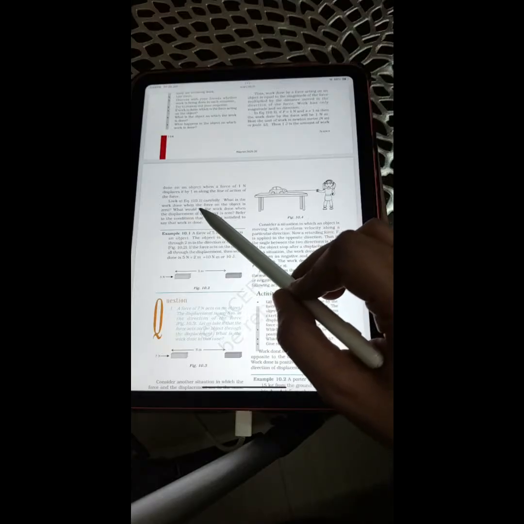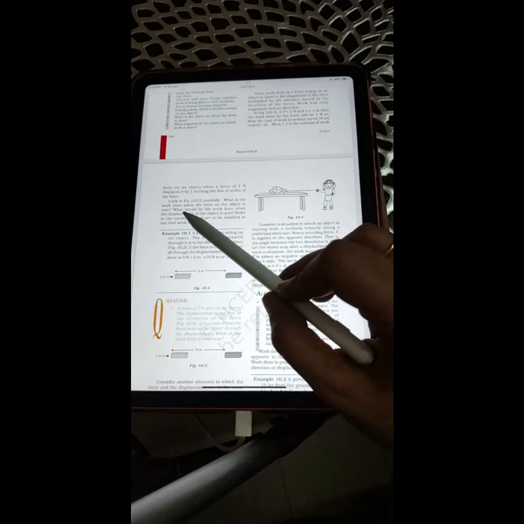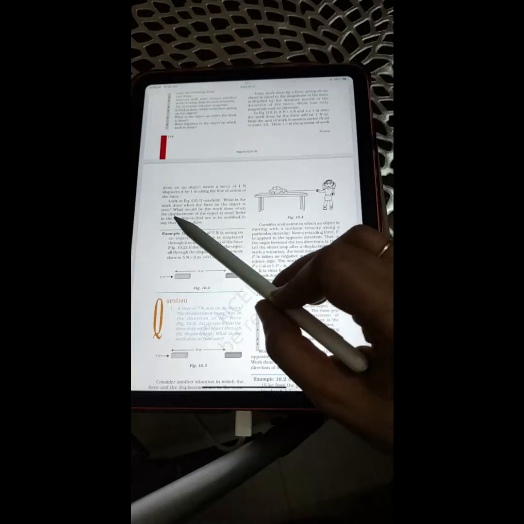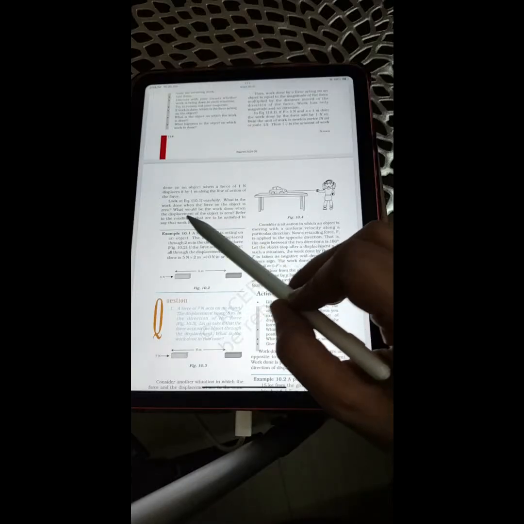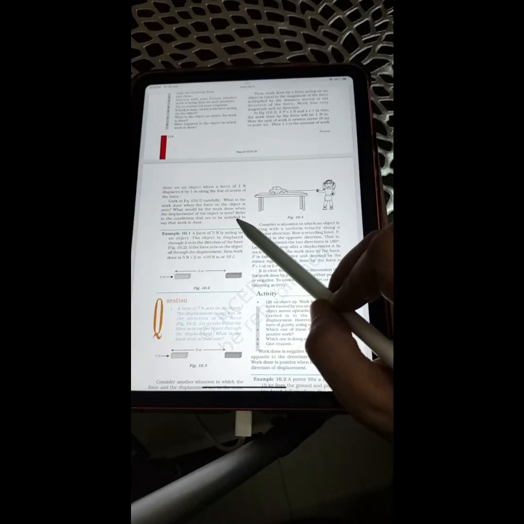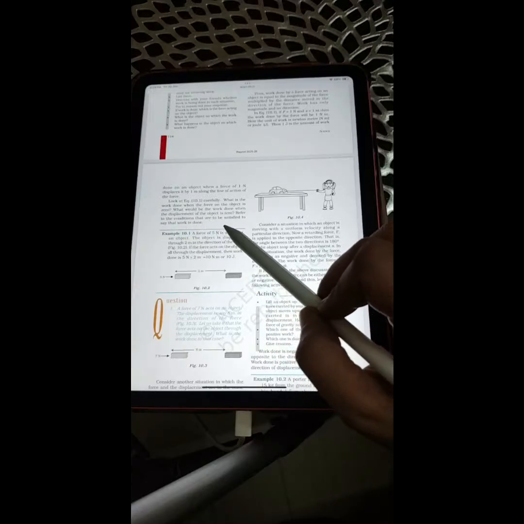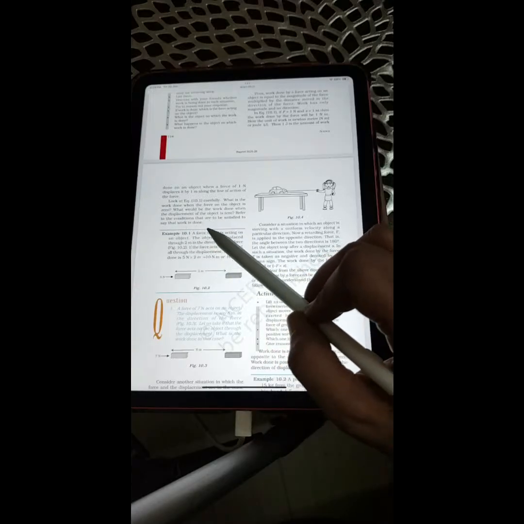Look at equation 10.1 carefully. What is the work done when the force on the object is zero? What would be the work done when the displacement of the object is zero? Refer to the conditions that are to be satisfied to say that work is done.